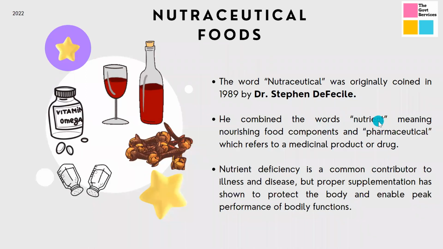He combined the words nutrient and pharmaceutical. If you break down this word, it is made up of nutra and ceutical: nutra comes from nutrition, food nutrition, and ceutical comes from pharmaceutical. It was combined together to refer to a medicinal product or a drug, right? In this, the major nutrients from the food were removed and added with other compounds to make it a nutraceutical compound. Now, nutrient deficiency is a common contributor to illness and disease, as we all know.